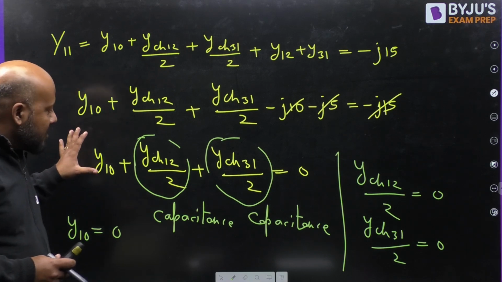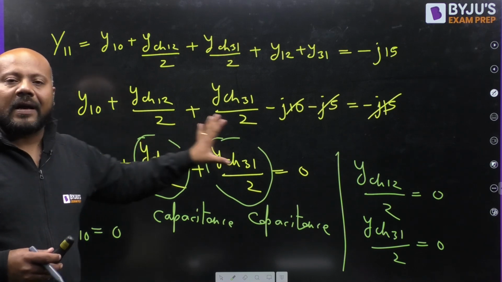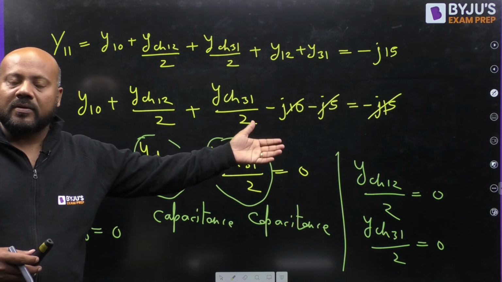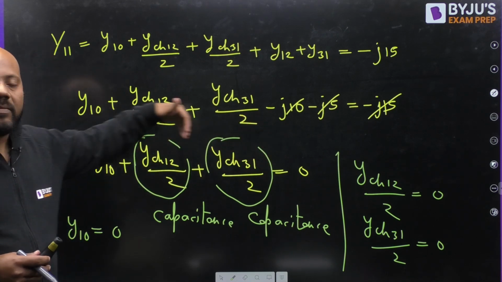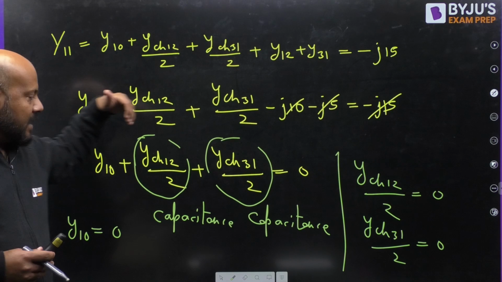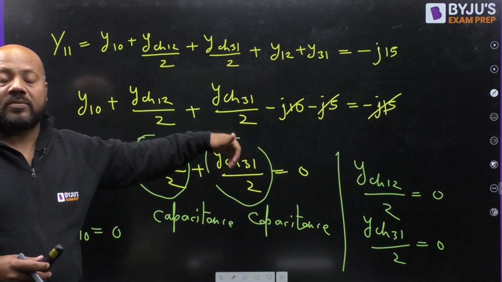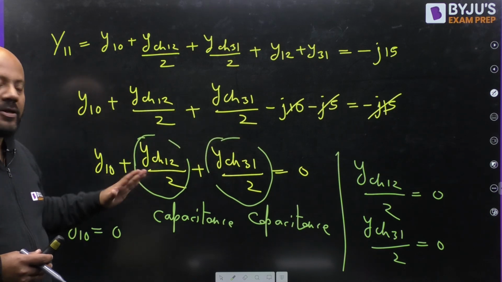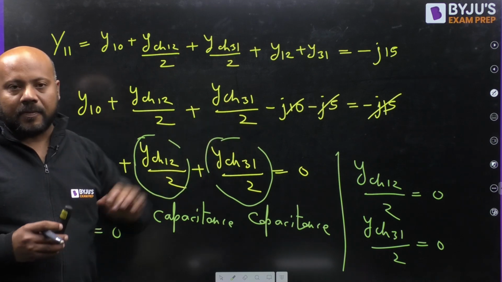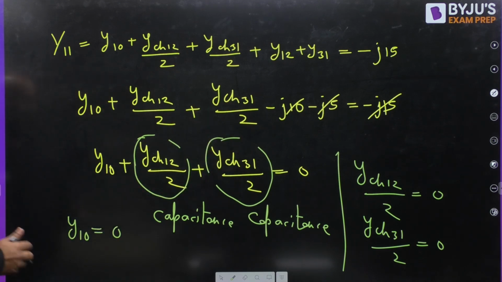Because 3 things cannot be equal to 0 otherwise. So this has to be 0, this has to be 0, this has to be 0, because nothing can be negative. So the only possibility is 0 plus 0 plus 0 is 0. So this is one conclusion we have got.